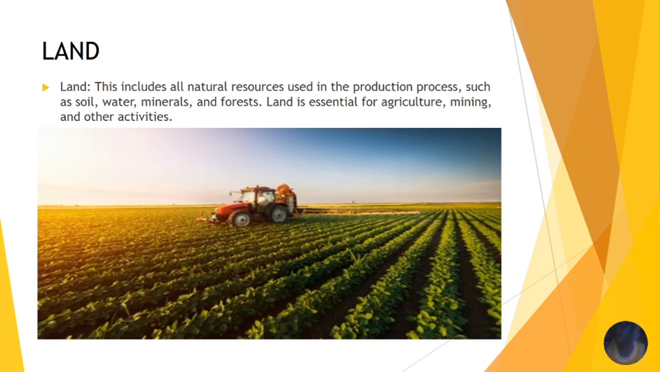inputs out of that land. That is why land is essential for agriculture, mining, and other activity, because mining falls under land. We need land to be able to do the mining. We need land to do the agriculture so that we can produce what we will need to satisfy the needs and wants of people. So land is in all. These are our natural resources which are used in the production process.